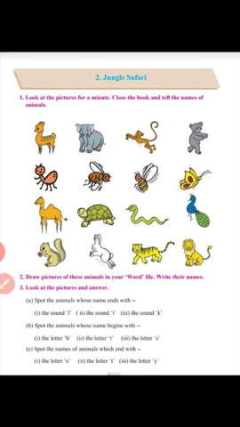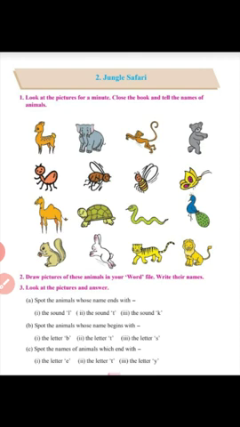Children, in the previous topic, we learnt the animals and their sound. And in today's topic, we are going to get some more information about the animals. Children, this is page number 24, topic number 2, Jungle Safari.